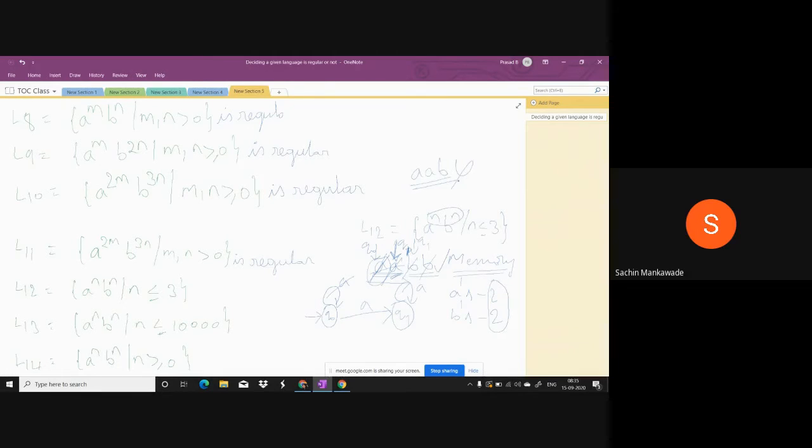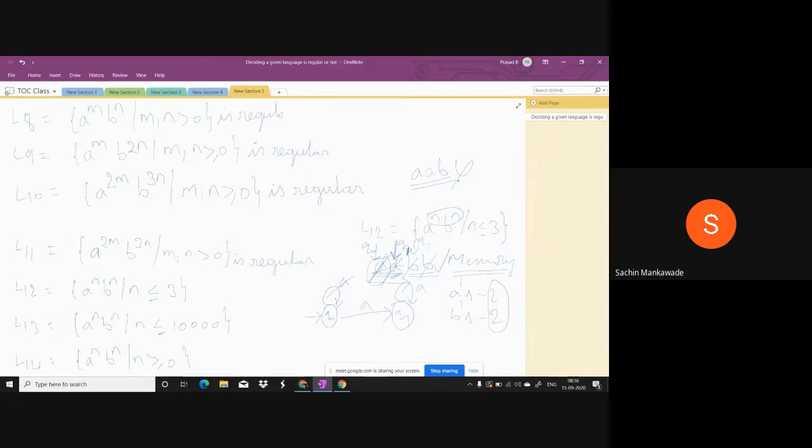Whatever string you take from L12, you have to count the A's, count the B's, and compare whether they are equal or not. If they are equal, you accept it. If they are unequal, you reject it. So you have to construct a machine to count and check whether the number of A's and number of B's are equal or not.